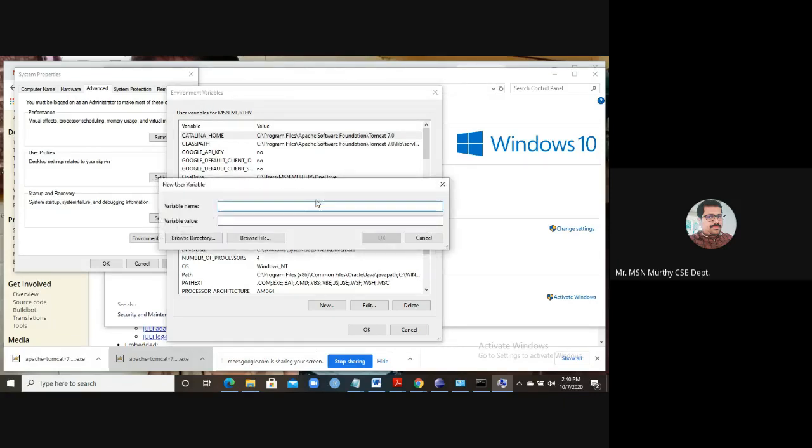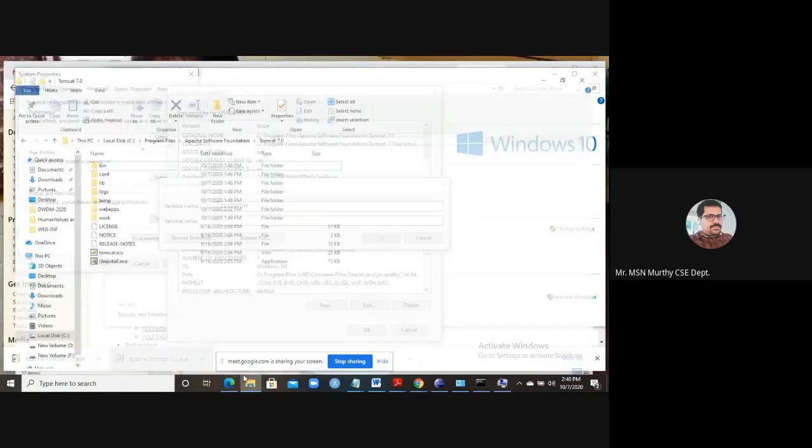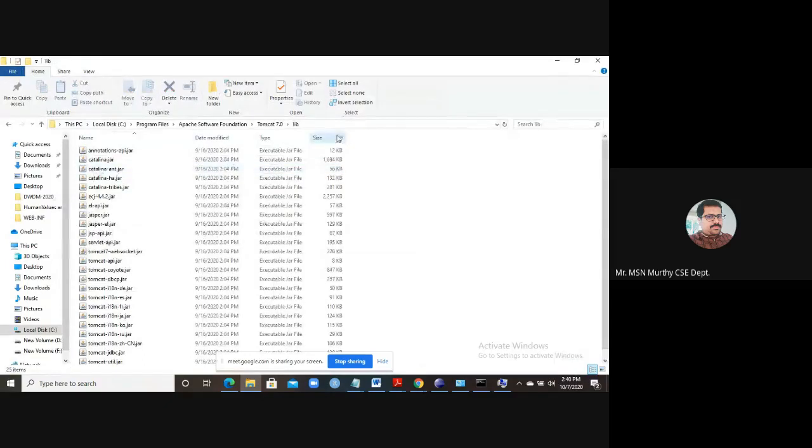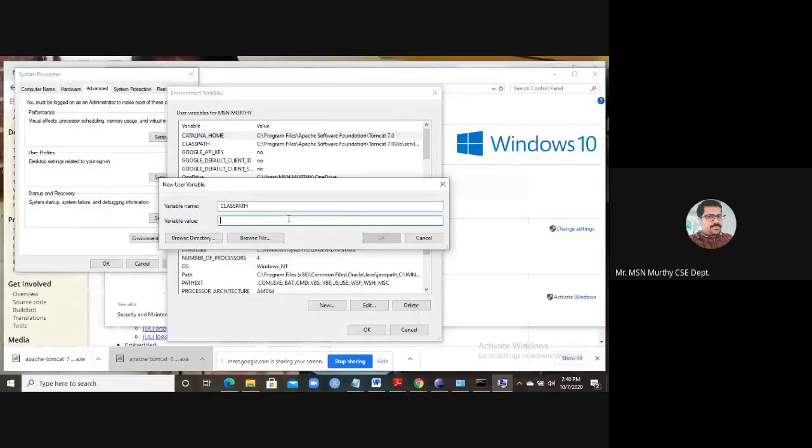Another you also have to create, that is class path. Open your Tomcat again. You see lib is there. Inside this lib, you copy this path and paste it here, then a slash.